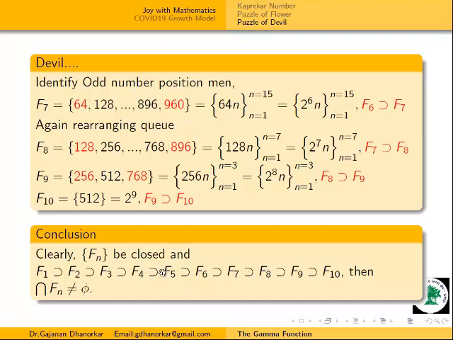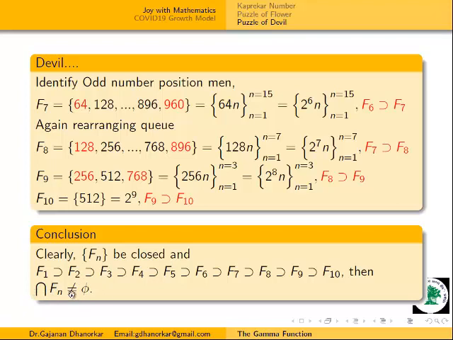F1 is a superset of F2, F2 is a superset of F3, and so on. That means this is a decreasing sequence and their intersection surely is not equal to empty.